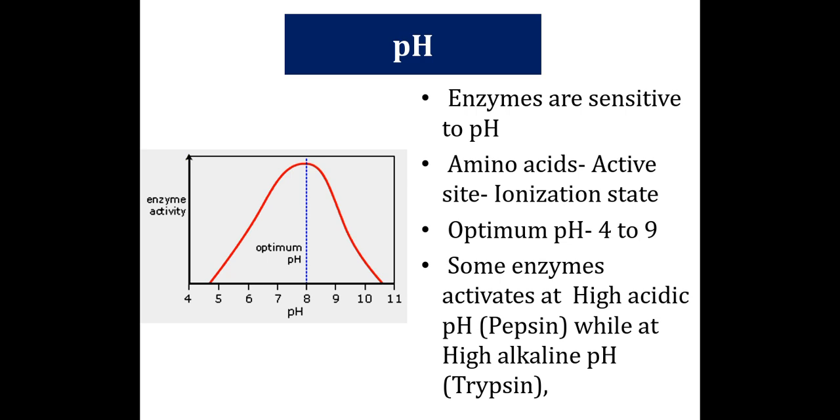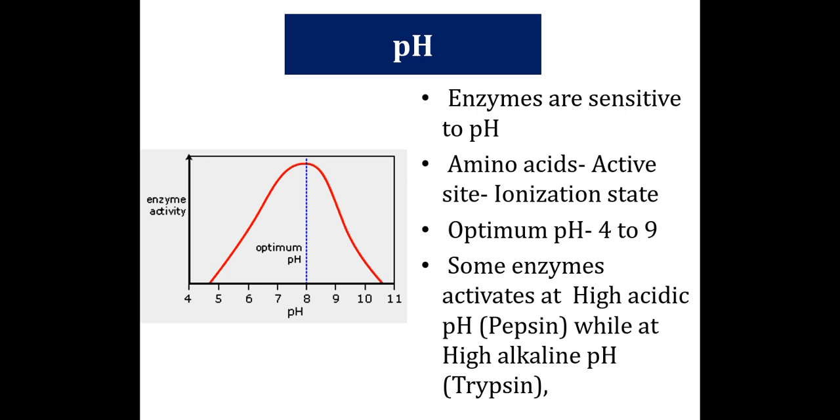The pH is very important because the enzyme's protein amino acid residues remain intact at a particular pH.